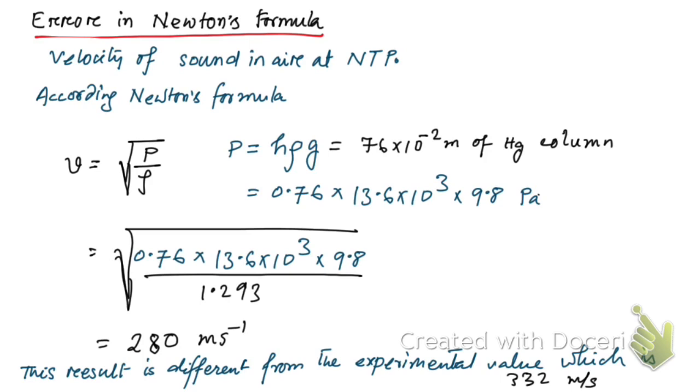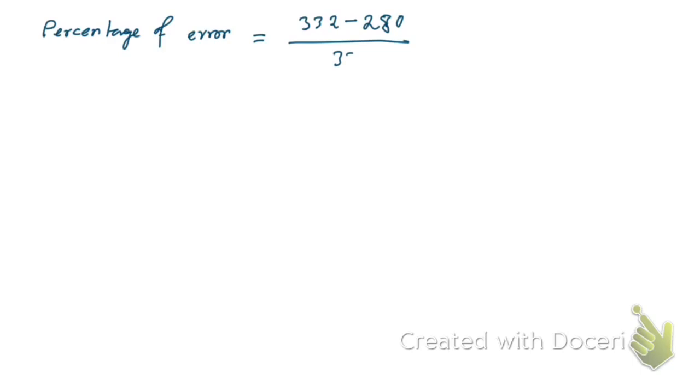So let me show you the percentage of error. Here you see percentage of error. First let me write the experimental value minus the value we have obtained, divided by the experimental value, which is the correct value, into 100%. That's going to give you the percentage of error, which is approximately equal to 16%. So this is a huge error. So this was corrected by Laplace.